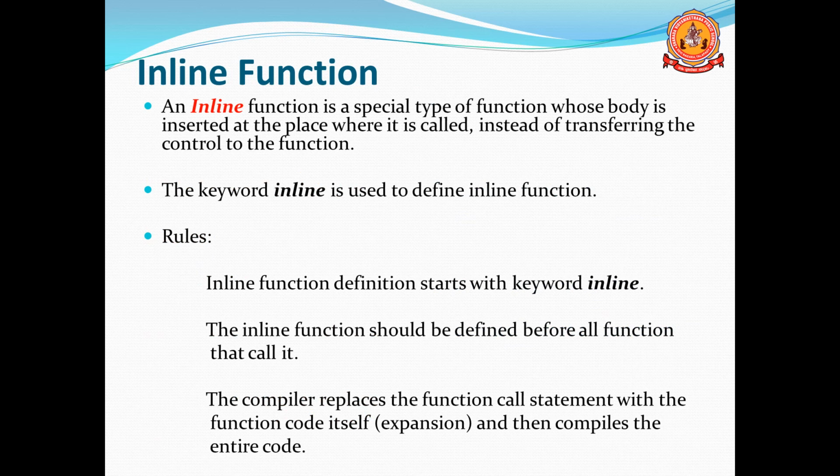But with a normal function, when you compile the program, a link will be given to the call. The function call is written in main, and the function definition is elsewhere. So when you invoke the function, the control is transferred from main to the function definition, the function definition is executed, and once again it comes back and executes the remaining part.